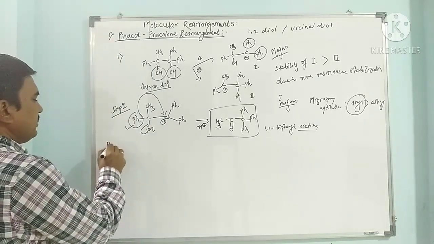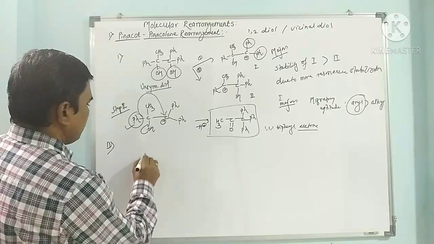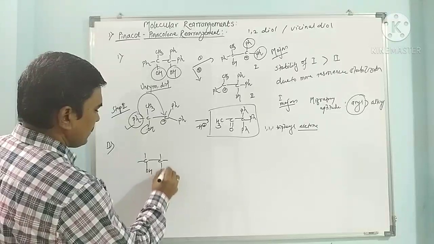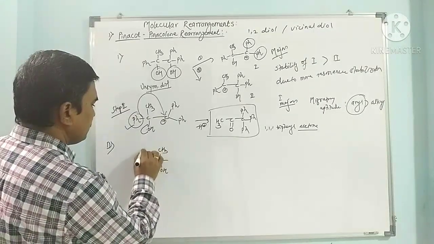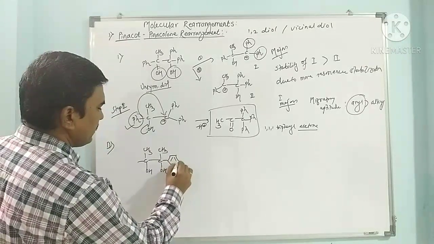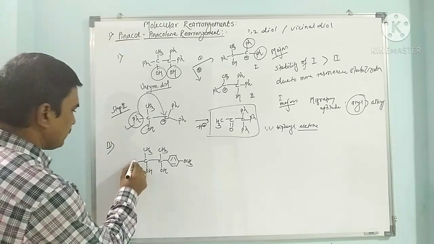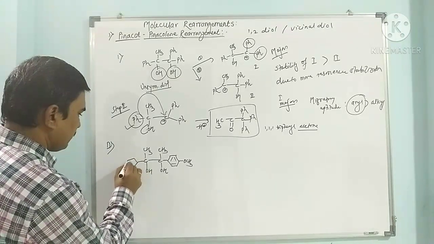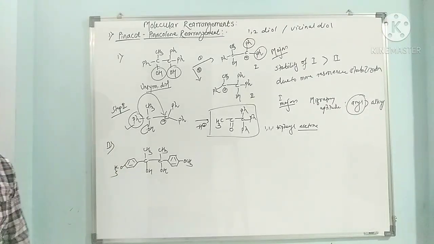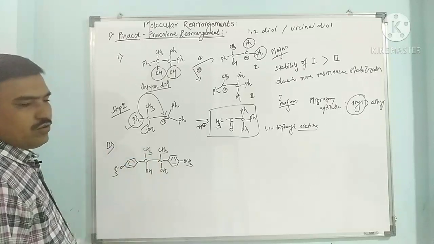In the second example, next we have the diol, that is OH, here there is CH3. Here we have to see the example of aryl group, that is 4-methoxyphenyl. This is di-4-methoxyphenyl butanediol.